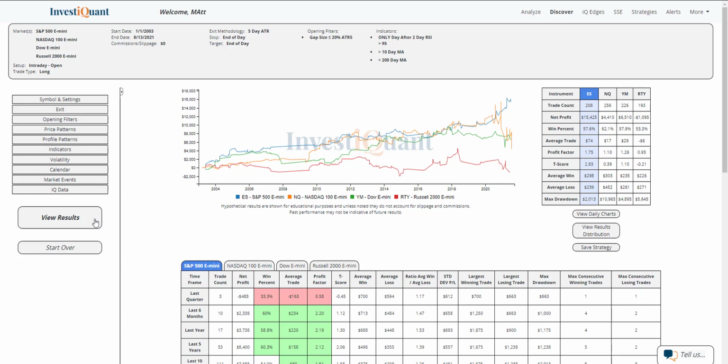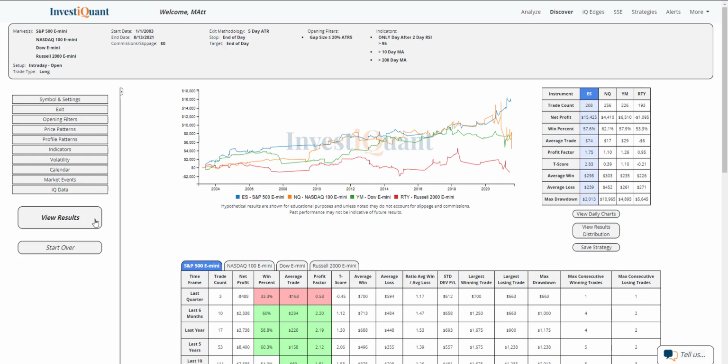The win rates on these coming in mildly favored, so S&P coming in 58%. NASDAQ 62, Dow 58, and Russell 53, a little bit weaker there. But all of them a little better than 50-50 at worst, and some of those a little bit stronger with the NASDAQ at 62%. And then average win, average loss.